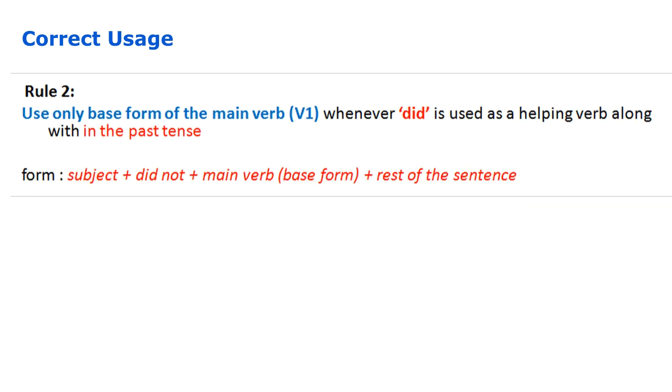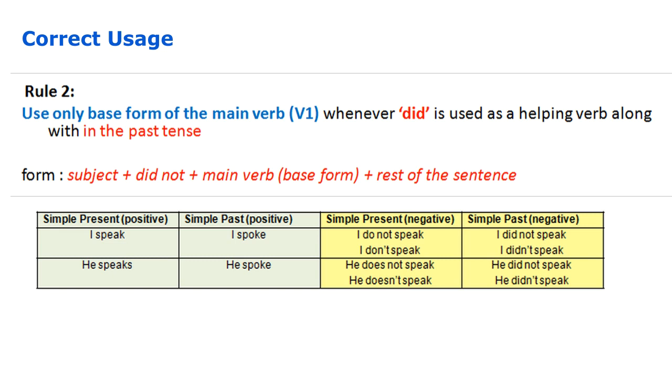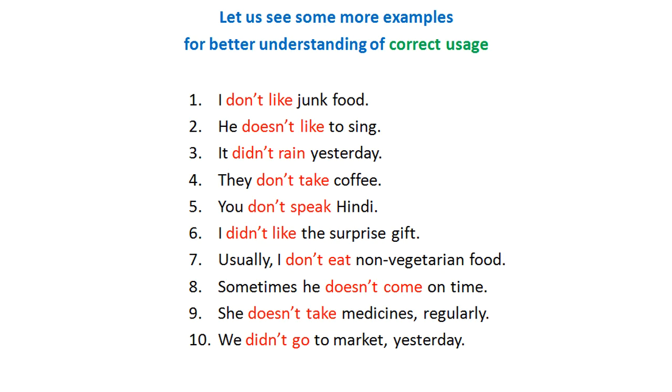Friends, as a rule 2, please remember that use only base form of the main verb whenever did is used as a helping verb in the past tense. Now please look at these examples. Friends, let us see some more examples for better understanding of correct uses.